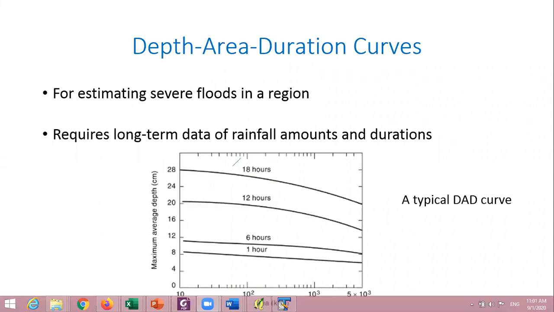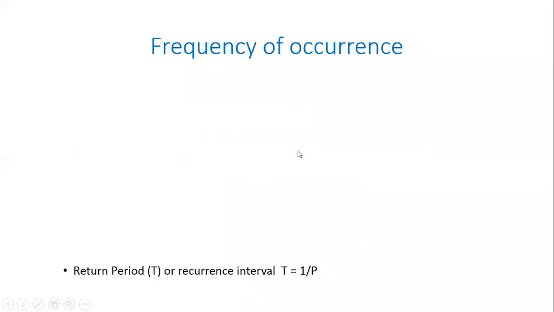So we stopped at this point where we were looking at depth, area, duration curves, right? So any questions on this? Okay. So the next thing we're going to discuss is frequency of occurrence. Remember we are talking about precipitation and rainfall events. So far we've been discussing the duration of the event, the depth of the rainfall, or the area that it impacts. But there's one more aspect to it, which is how often it will occur, or the frequency of occurrence, right?